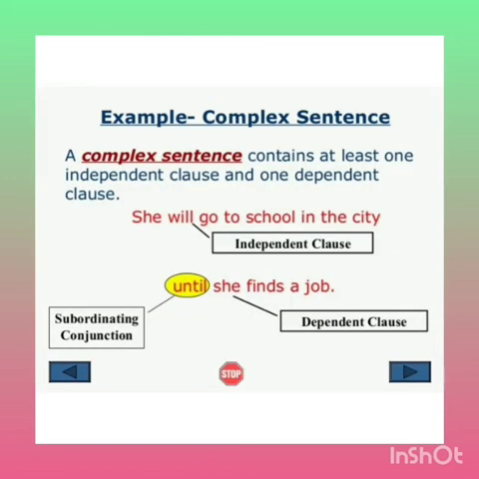She will go to school in the city until she finds a job. "She will go to school in the city" is a main clause or independent clause. "Until she finds a job" is a dependent clause, where "until" is a subordinating conjunction. We will discuss subordinating conjunctions in the coming slides. And now let us move to the next example.